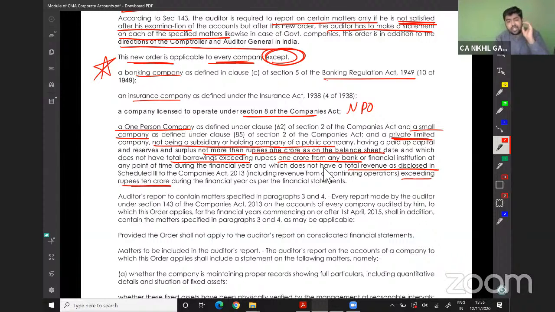In case of private company, there are few terms and conditions. The first term and condition is their share capital plus free reserve should not be more than 1 crore. Their total borrowing should not be more than 1 crore at any point in the financial year. The revenue should not be more than 10 crores at any point during the financial year.